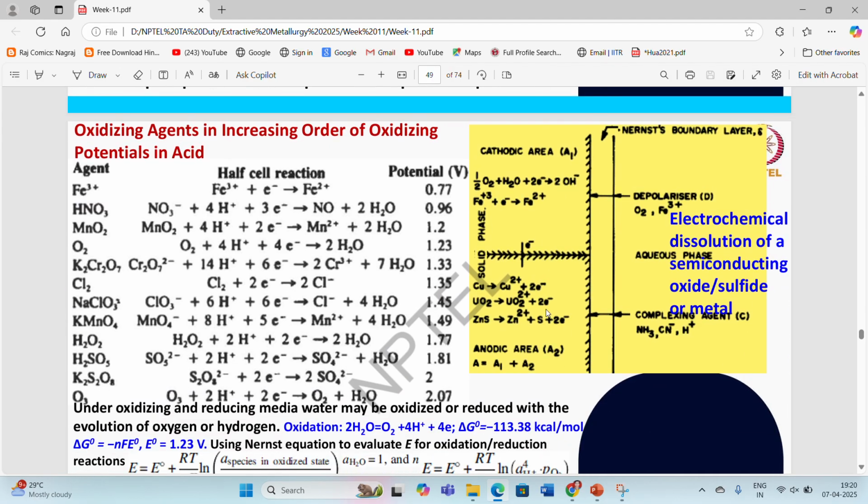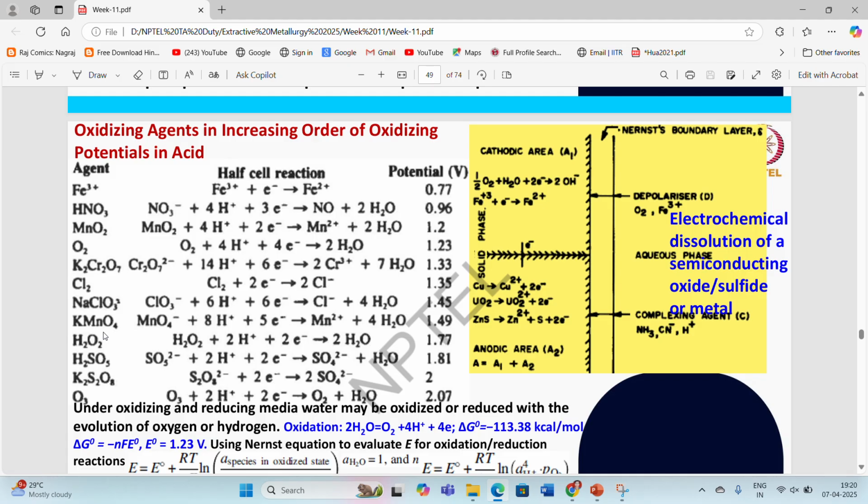So these are the oxidizing agents in increasing order of oxidizing potential, which are generally used during the oxidative or reductive leaching processes, like Fe3+ having a potential of 0.77, while ozone has an oxidation potential of around 2.07. Generally, the oxidizing agents used during the leaching processes are HNO3 or H2O2, or sometimes we use KMnO4.